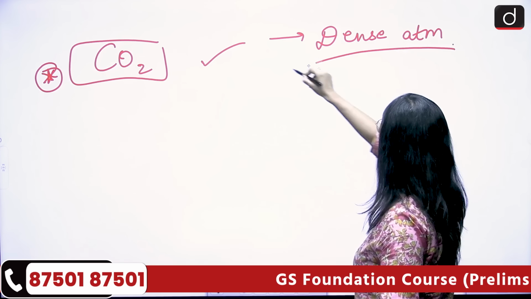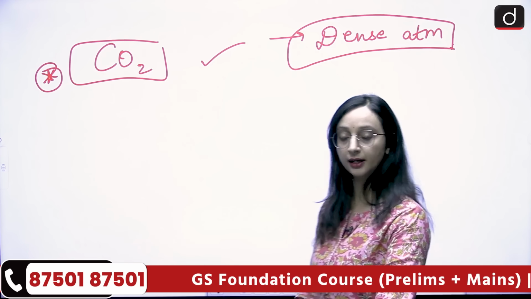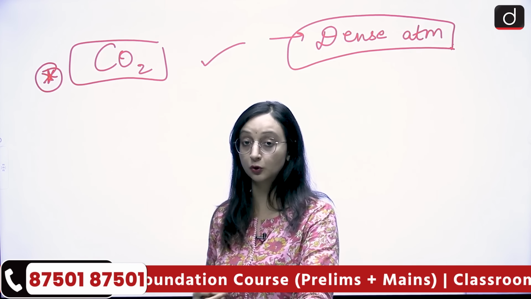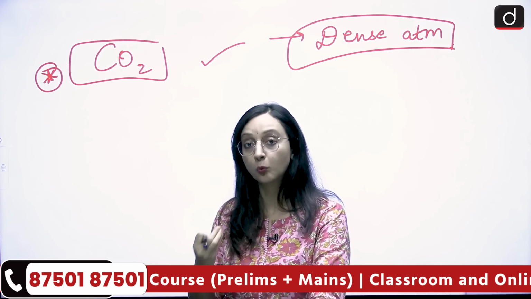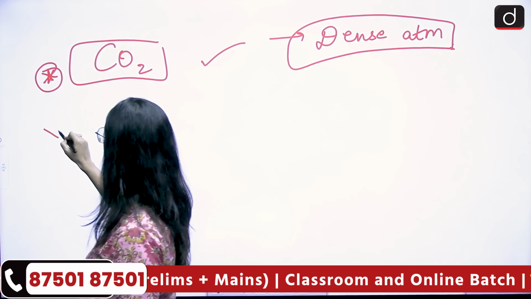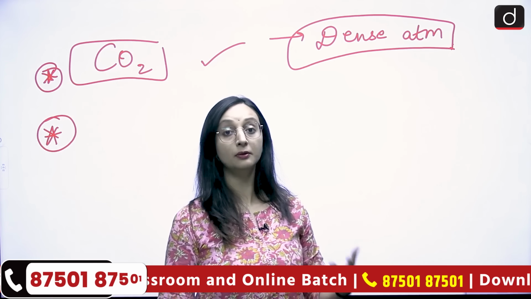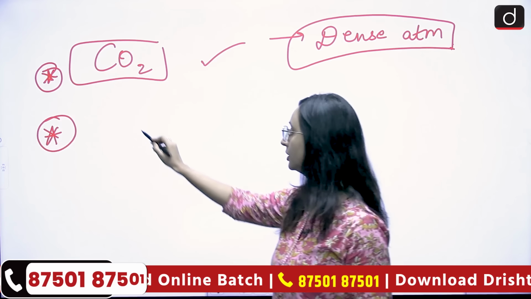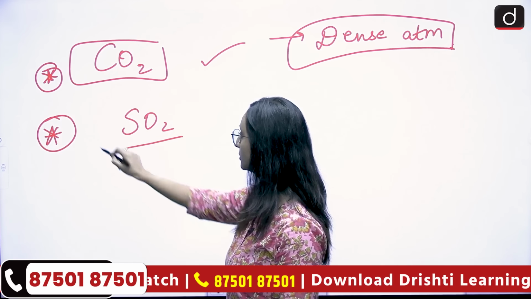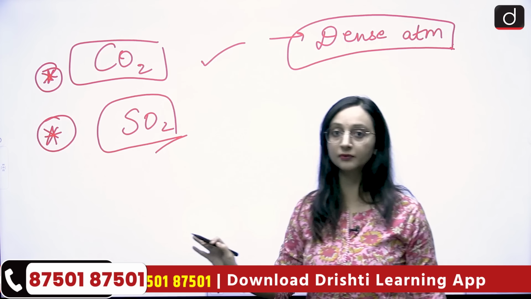So all these greenhouse gases are going to be trapped, correct? There was a huge accumulation of CO2, and a huge accumulation of water vapors also. And when we talk about these volcanic eruptions, a lot of sulfur dioxide was also released into the atmosphere. Volcanic eruptions release sulfur dioxide.